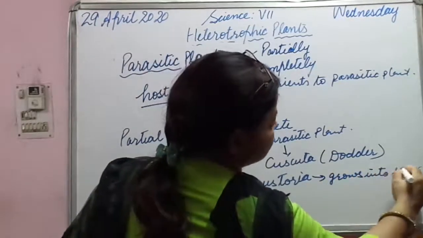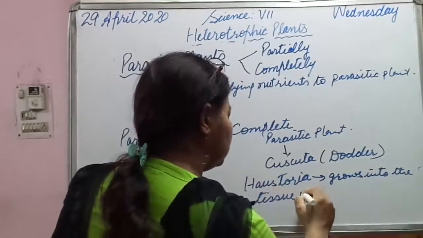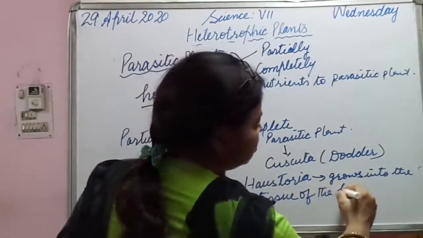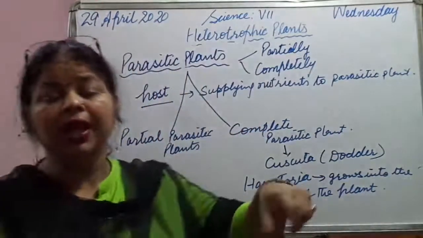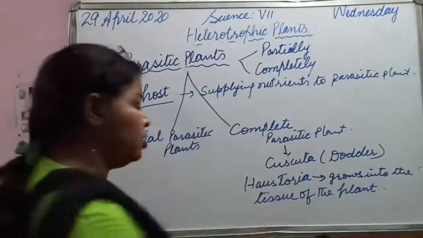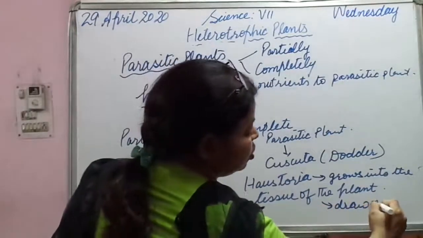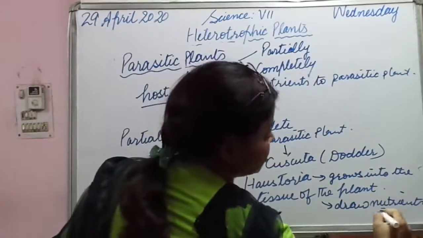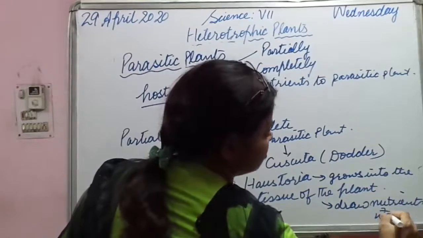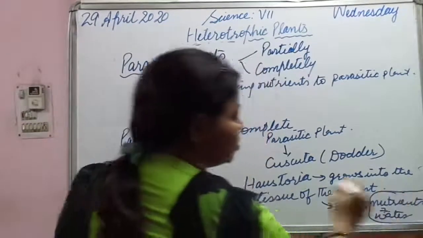What does haustoria do? It grows into the tissue of the plant, and they draw nutrients plus water. What is their work?